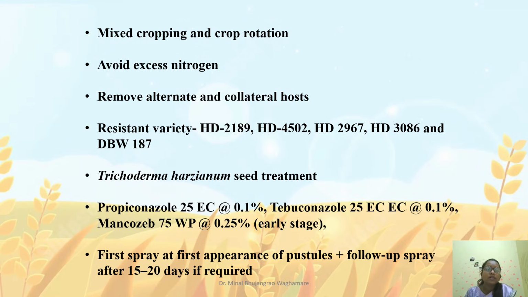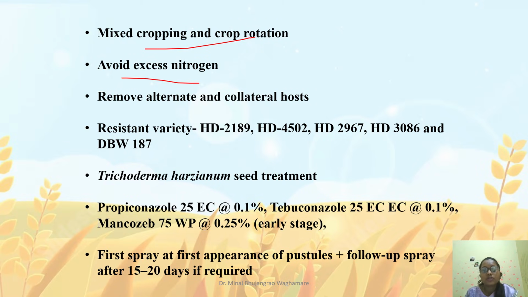Coming to the management, some cultural practices can be followed, that is mixed cropping and crop rotation. Because if the same host is continuously available, the pathogen can continue its life cycle season to season and year to year. If you do crop rotation, the host is unavailable for the pathogen, and its life cycle gets stopped and broken down there only, and it helps to control the disease also.